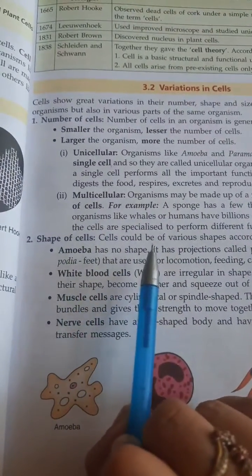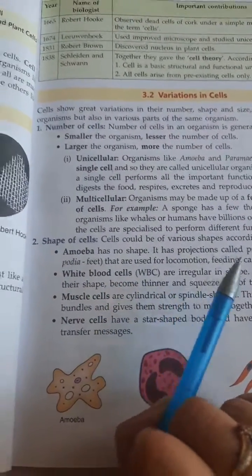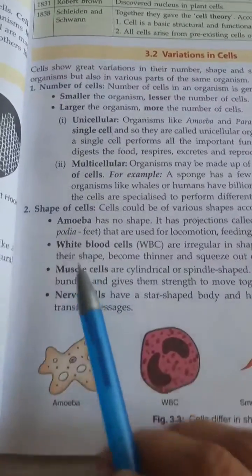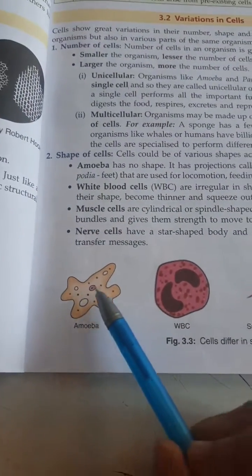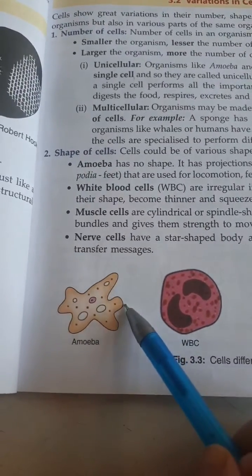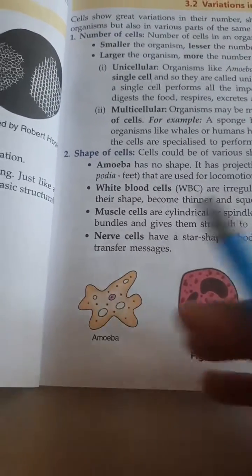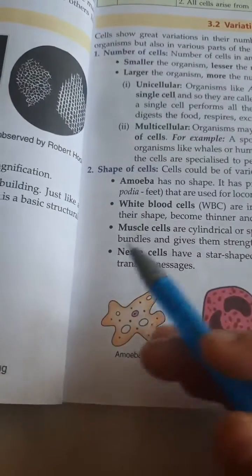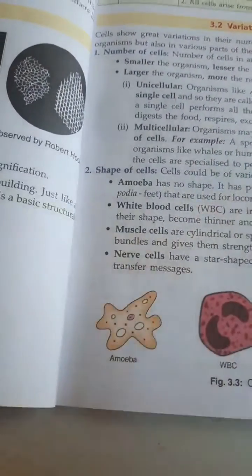Next, shape of the cells. Cells can be of various shapes according to their function, like amoeba. You can see the diagram of amoeba. Amoeba has no fixed shape and it can project its false legs, which are known as pseudopodia, to reach its food or for locomotion, means movement from one place to another.